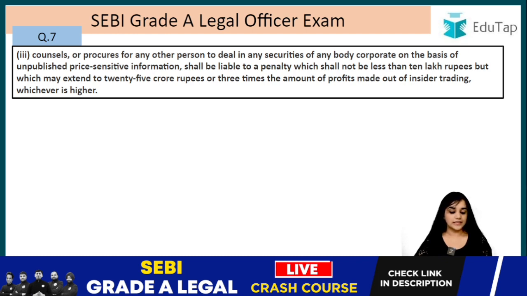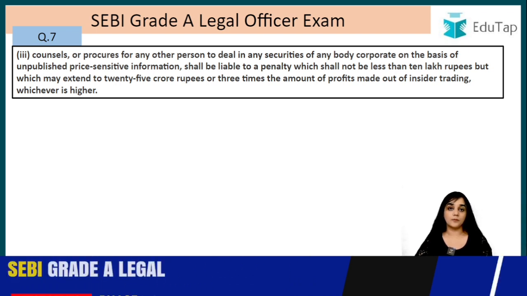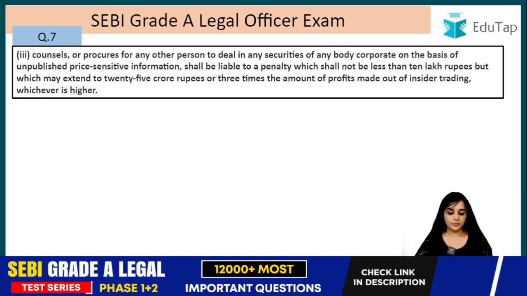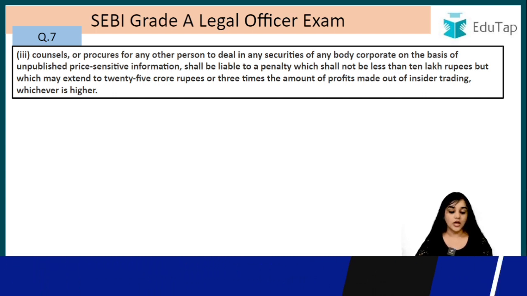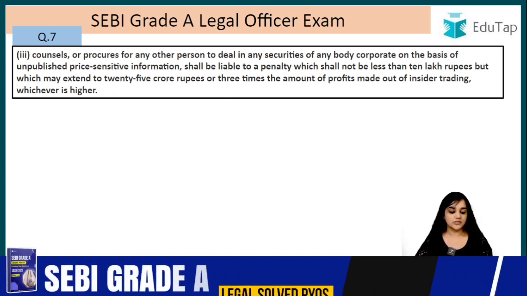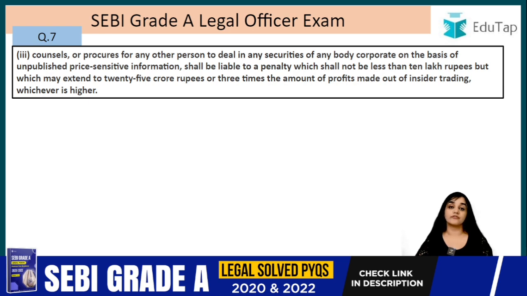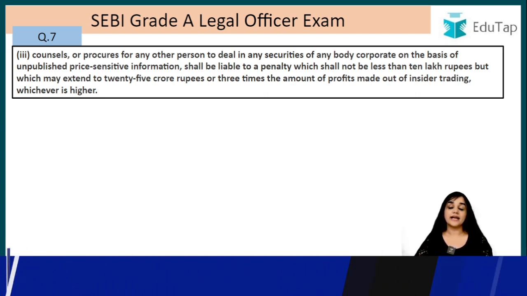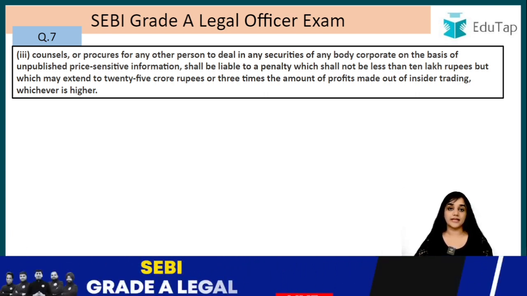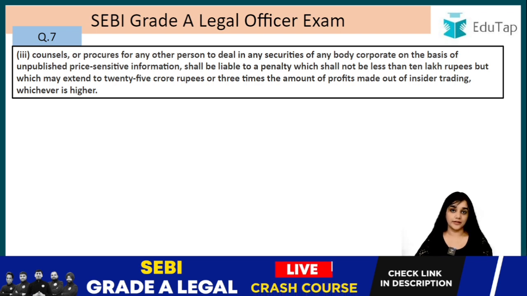He shall be liable to a penalty which shall not be less than 10 lakh rupees. So the minimum penalty here is how much? It is 10 lakh rupees, but which may extend to 25 crore rupees, or 3 times the amount of profits made out of insider trading, whichever is higher. It could go up to 3 times the profit that he has made because of that insider trading, whichever is going to be higher, right?